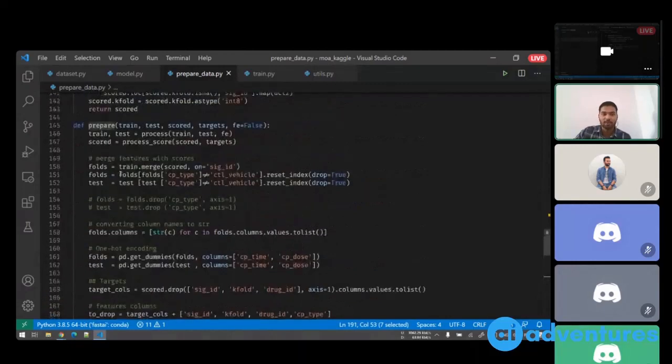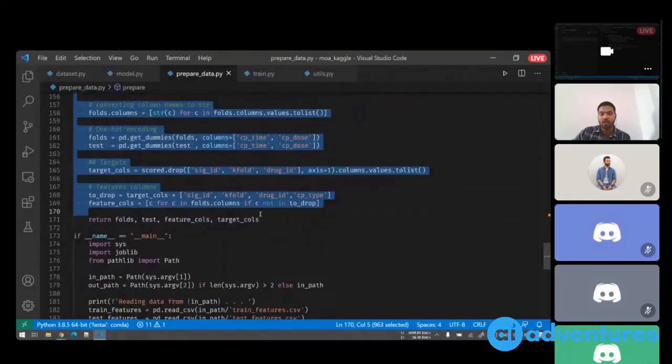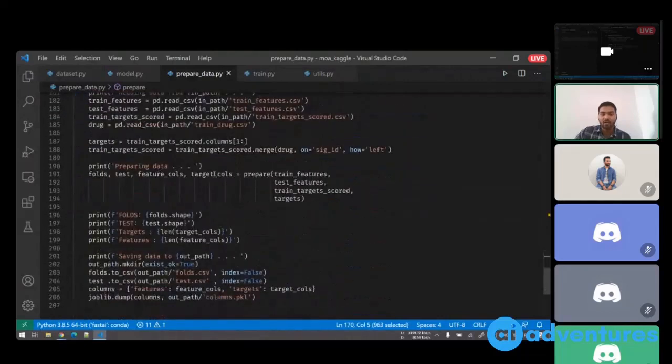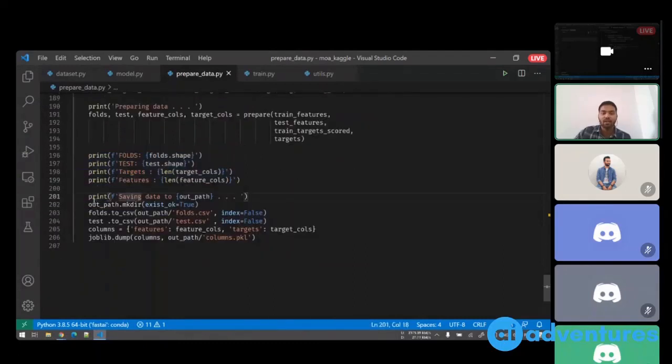Once this prepare function is called with all these arguments, all this piece of code will be executed, and after I get all my data frames back, I'll print some descriptions about them so as to make sure that everything is working fine. And finally, I'll save my data to the output path and also save some pickle files.